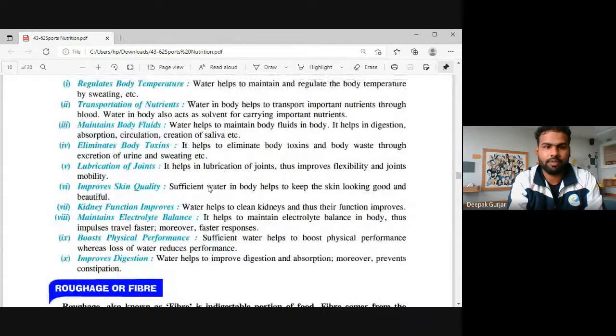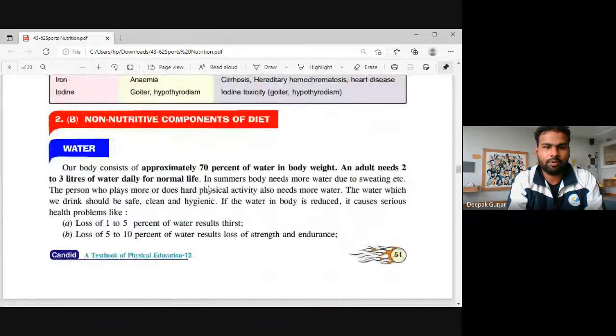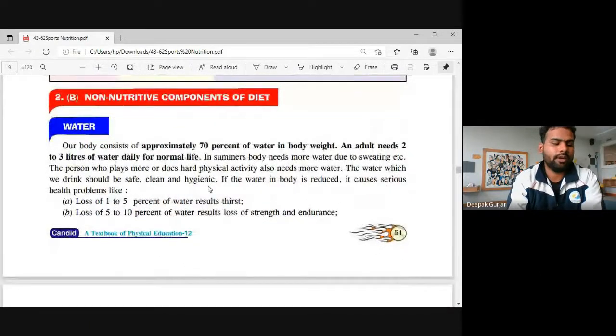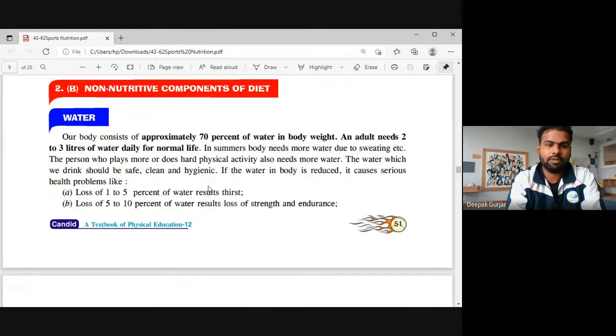Let us recapitulate what we had started today. We started with water, which is a very important component of our diet, and 70% of our body is made up of it. In summers, we need more water, and water is very important for our life. If there is a deficiency of water in your body, it will lead to serious health problems.